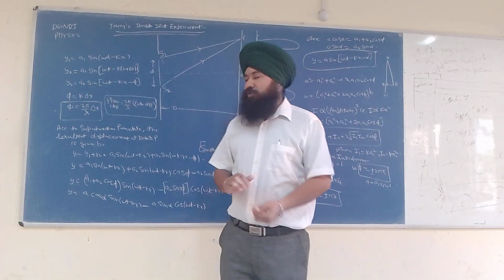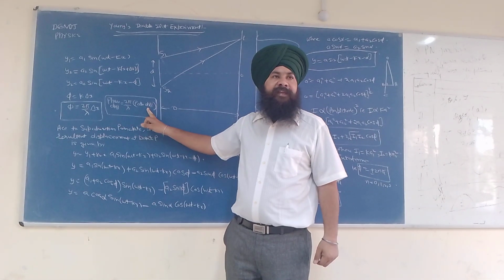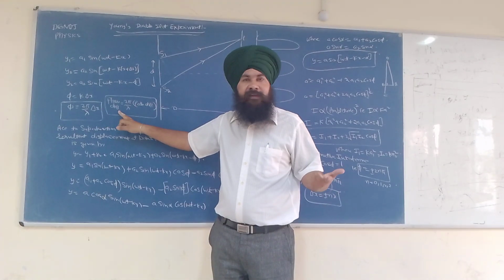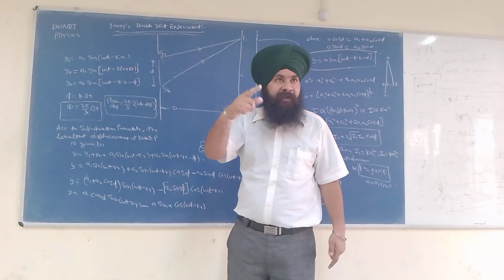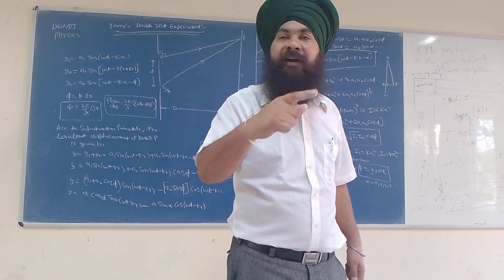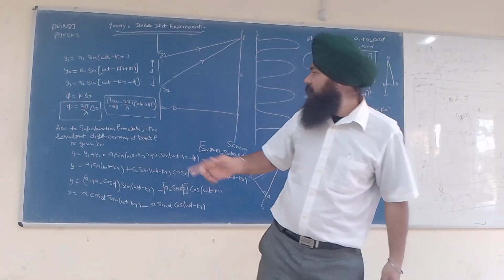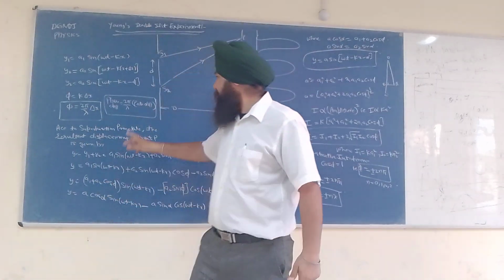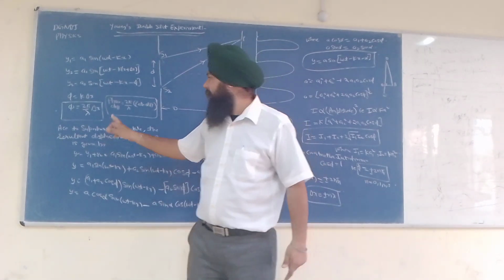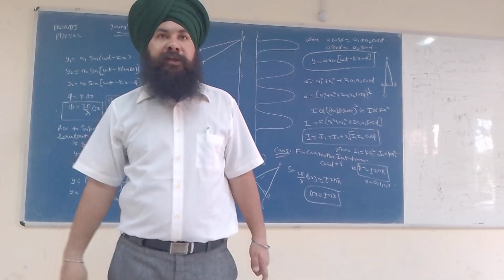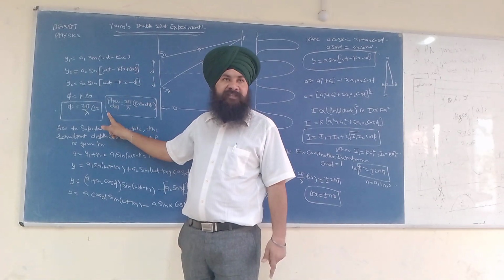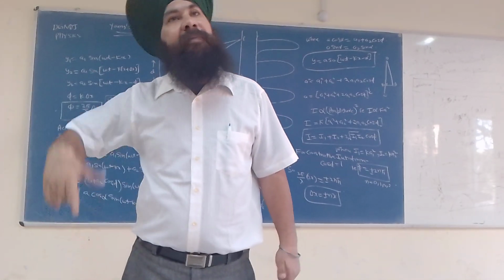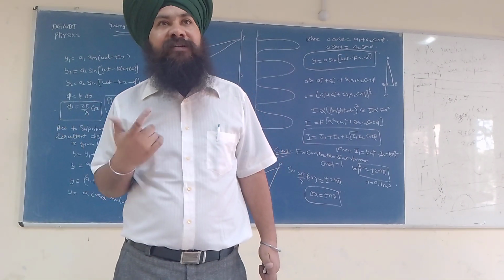If we know the path difference, we can easily know the phase difference. Path difference is calculated in terms of lambda, because path difference is distance, and the phase difference is calculated in terms of angle. If you know the path difference, you can calculate the phase difference, and if you know the phase difference, you can calculate the path difference.